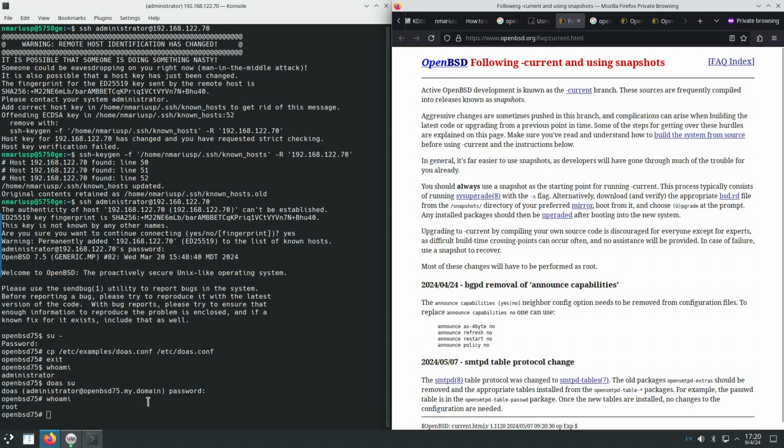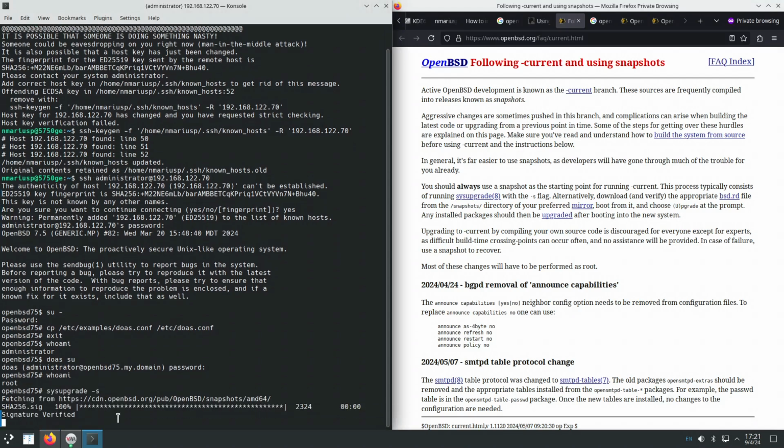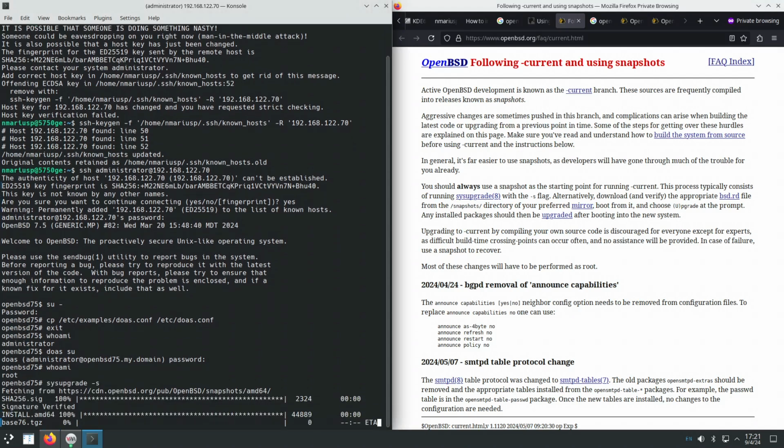So let's do that. Sysupgrade -s. It's going to take a while and require reboots.